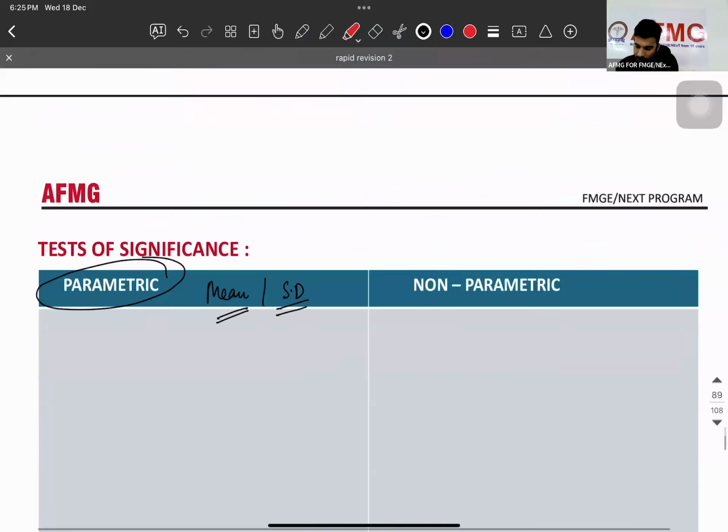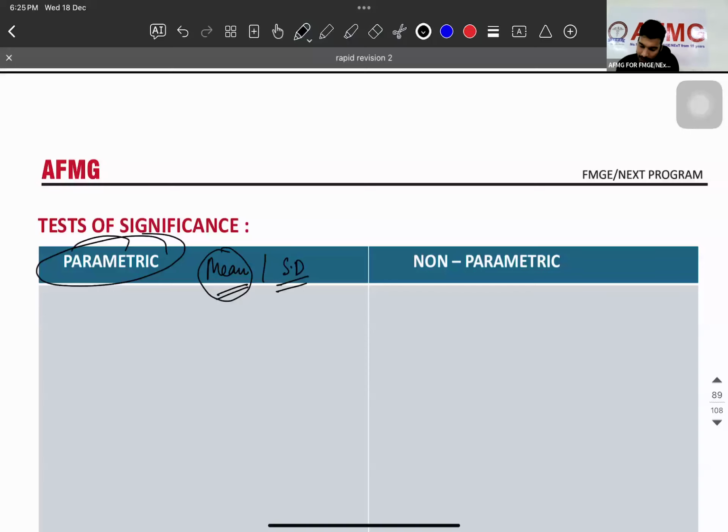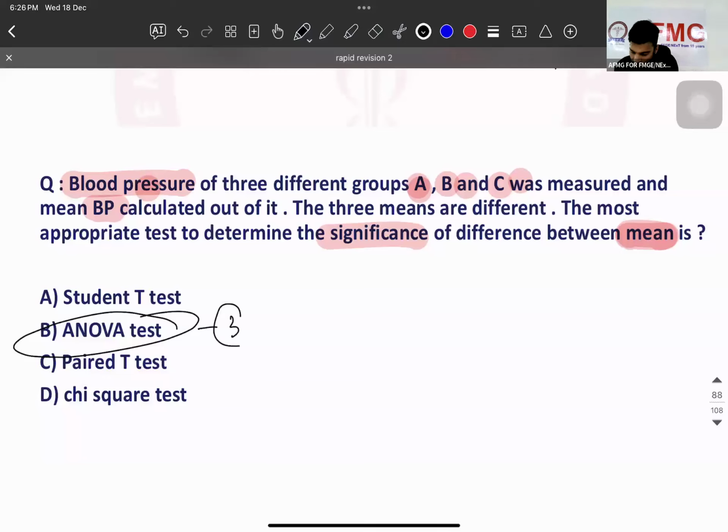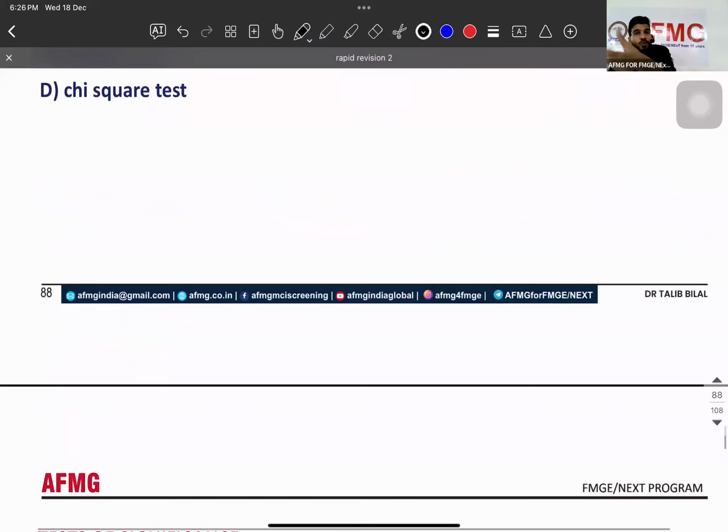So all the hints are there. Sir, you said mean will be there. Parametric test, quantitative data for 3 groups, ANOVA test. For 3 groups, ANOVA test. For 2 groups, unpaired student test. For 1, paired student test. Can we write now? Did this question feel easy now?